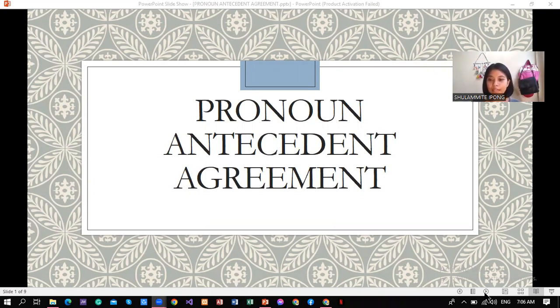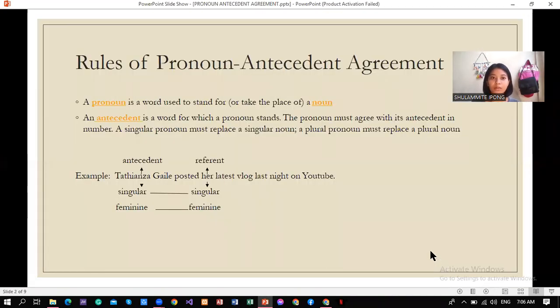So first, rules of pronoun antecedent agreement. A pronoun is a word used to stand for or take the place of a noun. We already know that. An antecedent is a word for which a pronoun stands. The pronoun must agree with its antecedent in number.